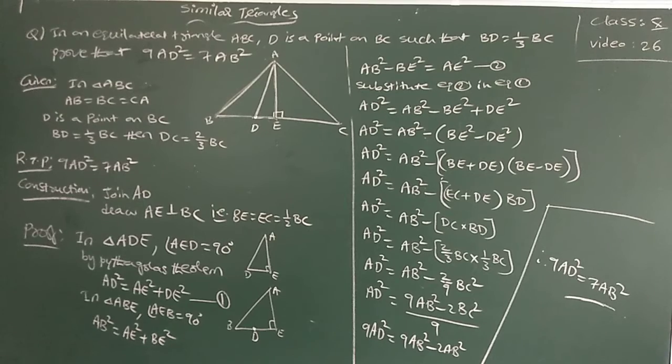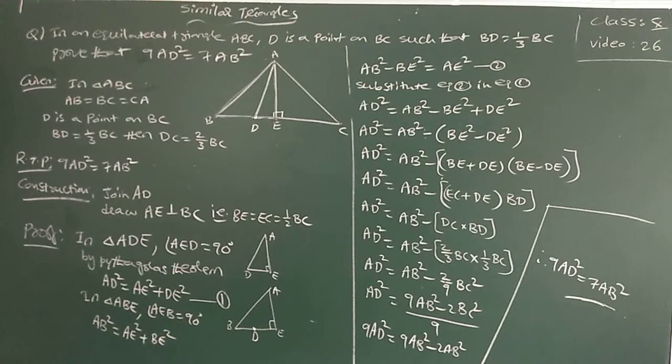Don't confuse this calculation. From equation 2 onwards, don't confuse. In triangle, AB square is equal to AE square plus BE square. Just AE square I made the subject. Then AB square minus BE square is equal to AE square. That is equation 2. This equation 2 I am taking and substituting into equation 1. So in the place of AE square, replace AB square minus BE square. Plus DE square is there. Minus you take common, then you will get BE square minus DE square. There, AB square minus of BE square minus DE square.